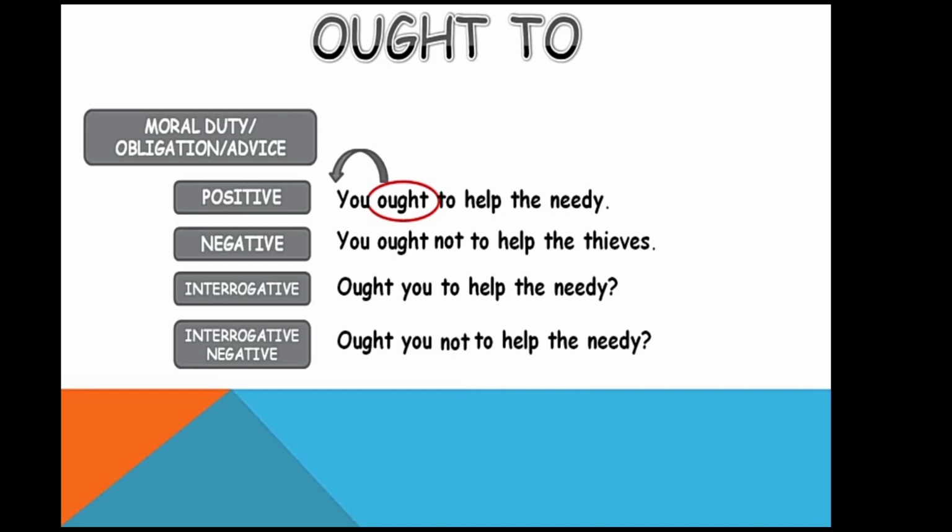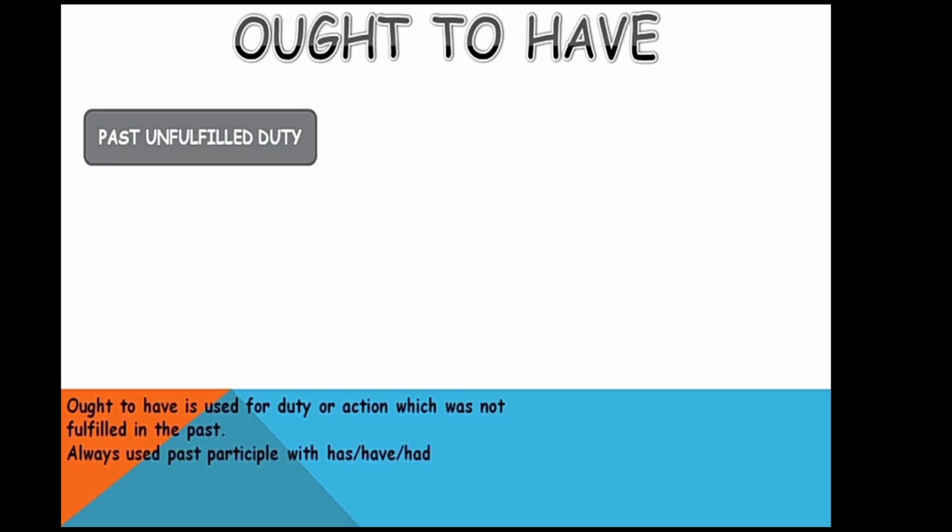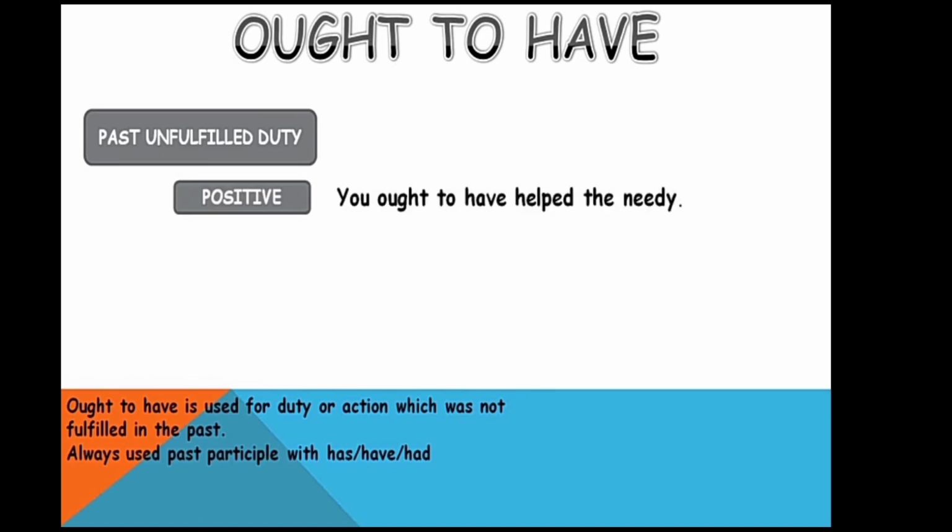Interrogative negative: ought you not to help the needy? Okay, students. Ought to have means it refers to a past unfulfilled duty. Ought to have is used for a duty or action which was not fulfilled in the past. Always use the past participle with has, have or had. You ought to have stood by him. Ought to have is stronger than should have because it emphasizes more on the obligation.